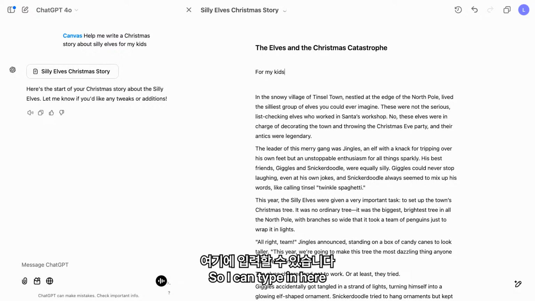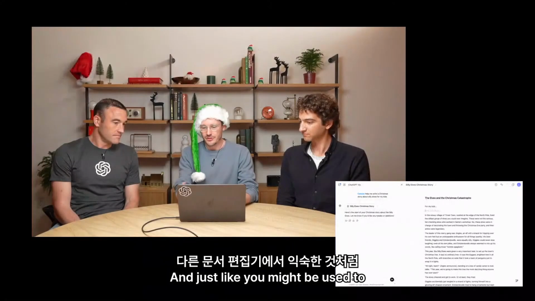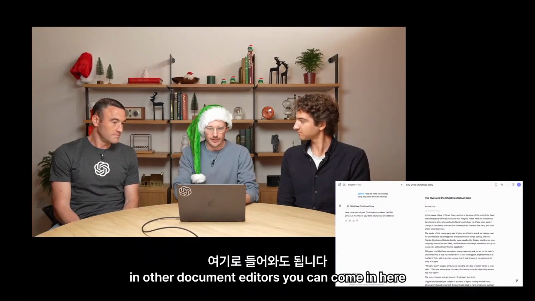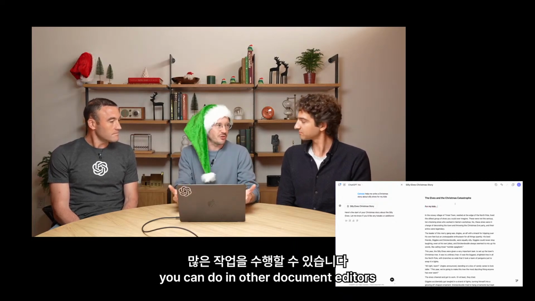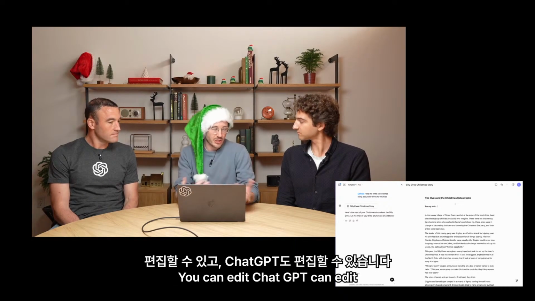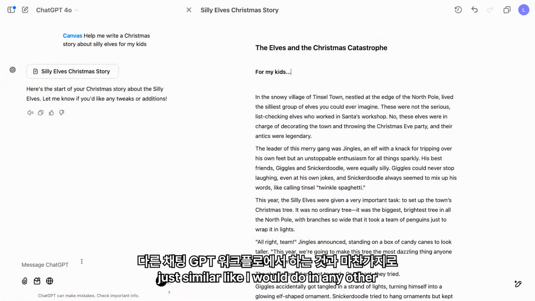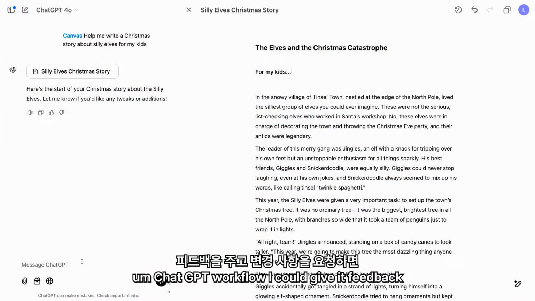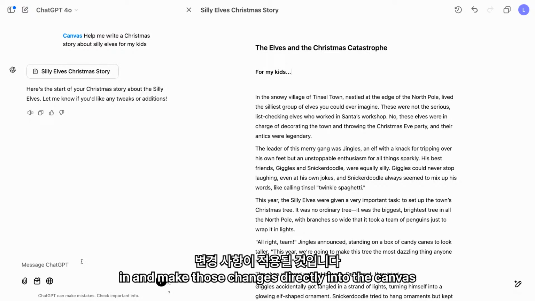Yeah, so I can type in here. I've been editing the title. I'm kind of making it for my kids. So this is a collaborative document, and just like you might be used to in other document editors, you can come in here, you can add text, you can bold text, you can do lots of things you can do in other document editors. You can edit. ChatGPT can edit. I could go back to chat, and just like I would do in any other ChatGPT workflow, I could give it feedback, I could ask for changes, and it's going to come in and make those changes directly into the canvas.